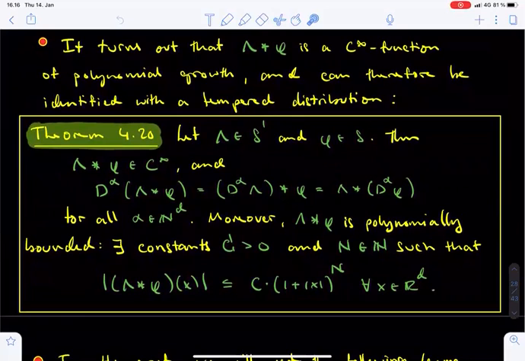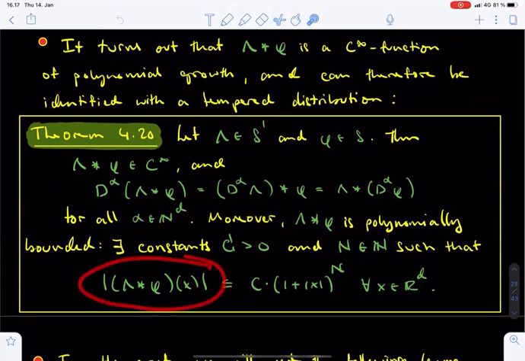The second part of theorem 4.20 is perhaps even more surprising. It says that the convolution between lambda and phi is a polynomially bounded function. There exists a positive constant c and a natural number n, such that the absolute value of the convolution evaluated at x in R^d is bounded from above by c times (1 plus the norm of x) to the power n.